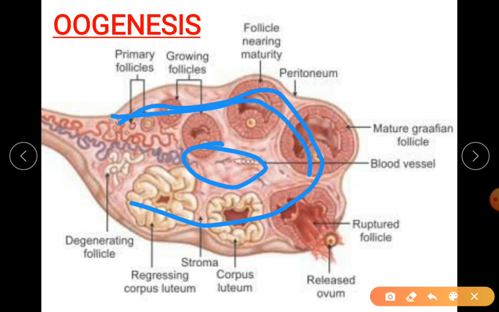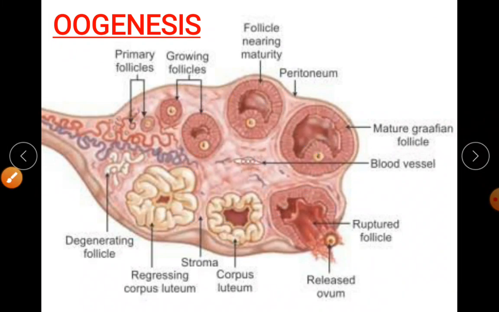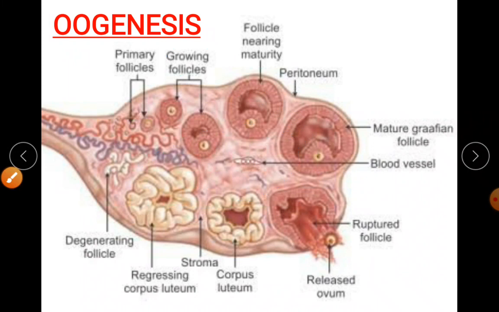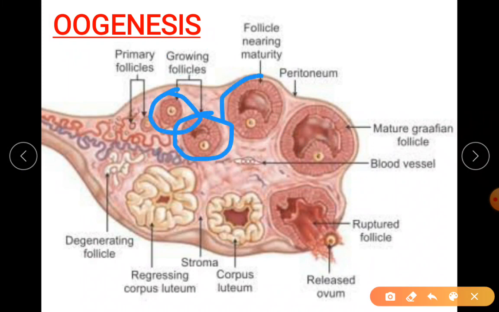The peripheral region is called the cortex, and the center is the medulla. Here in the cortex region you will find certain cells surrounding the oocyte.